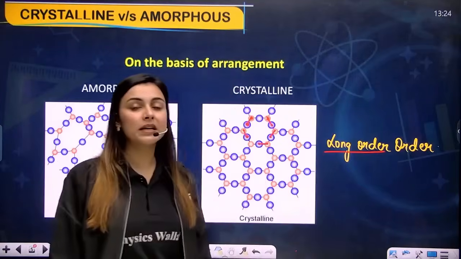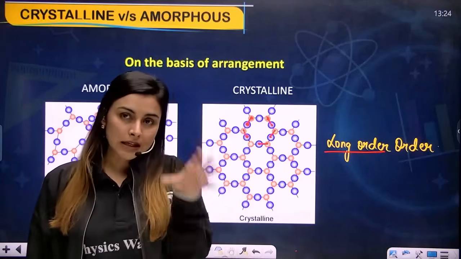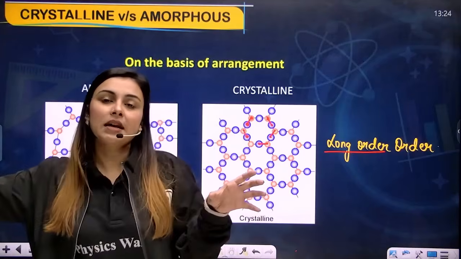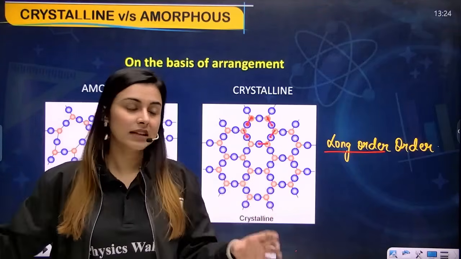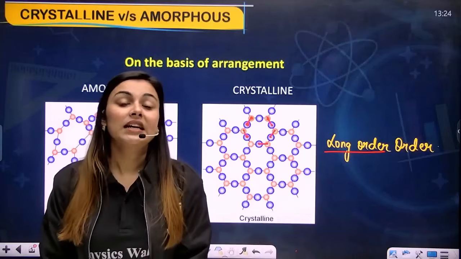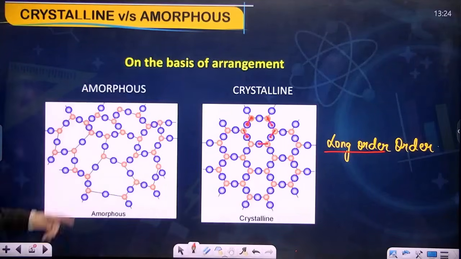Long range order means the distance between the particles, the arrangement which we can see here, will be exactly same after 10 particles, after 15 particles, after 1,000 particles, and that is the reason we say that it is a long range order. Okay, similarly, let's talk about now amorphous solids.